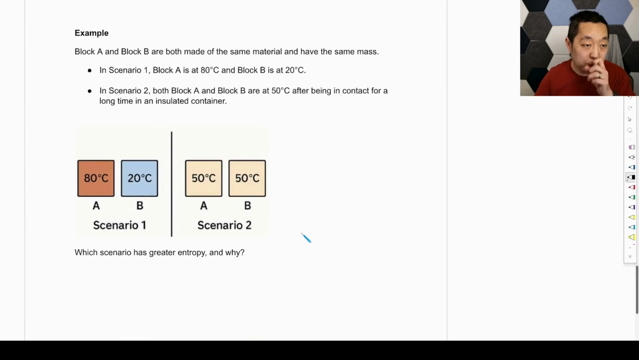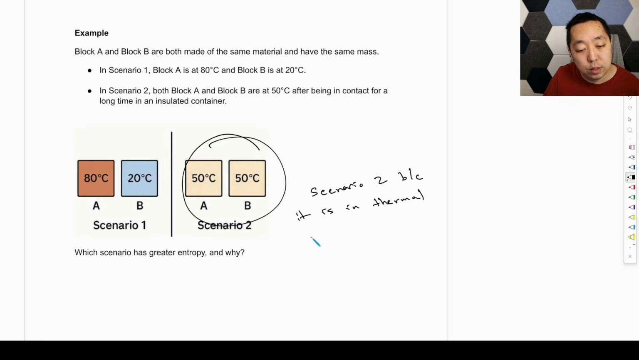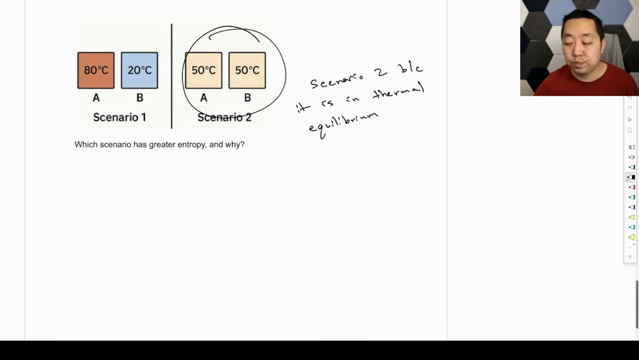Okay, block A and block B are both made of the same material and have the same mass. In scenario 1, one's at 80 degrees, one's at 20 degrees. In scenario 2, both block A and B are 50 degrees Celsius after being in contact for a long time in an insulated container. Which scenario has greater entropy and why? Here, it's greater in scenario 2, because it is in thermal equilibrium, and that's when it has maximum entropy for that system. Okay.